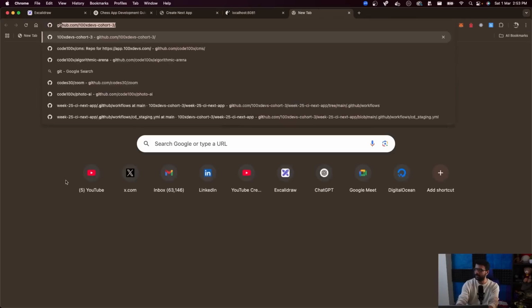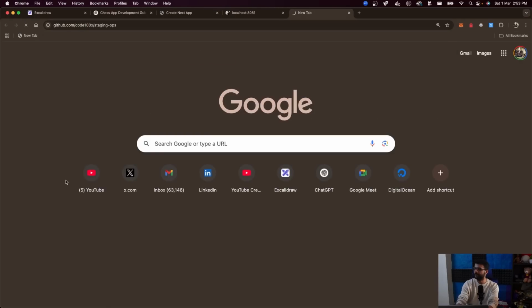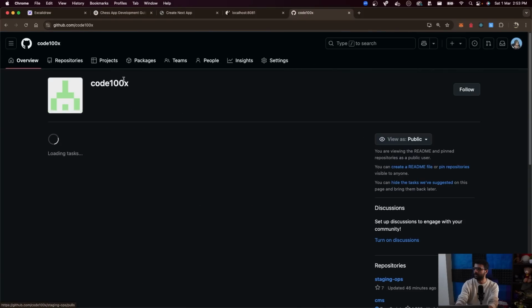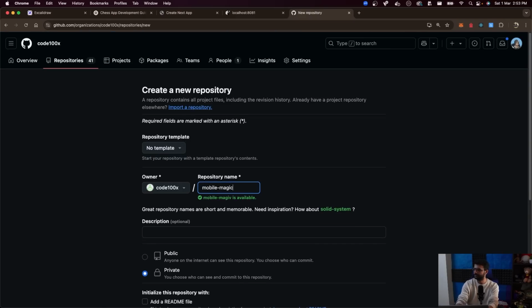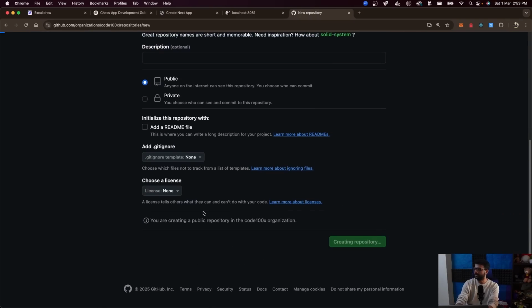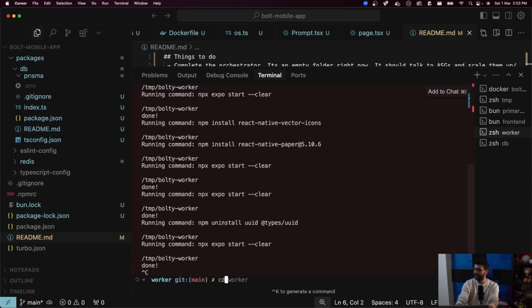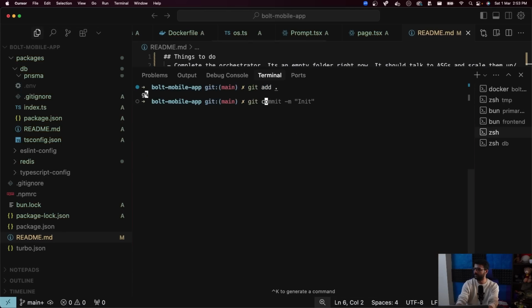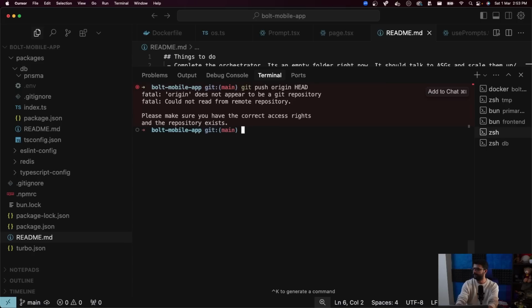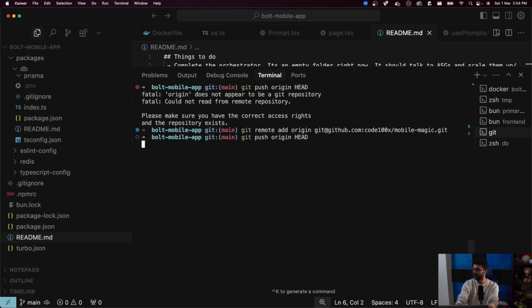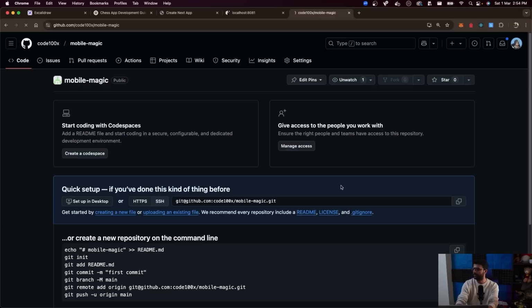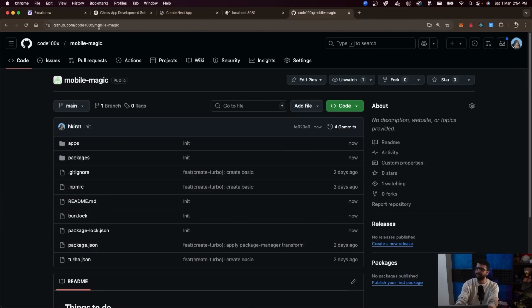You'll find all of this on GitHub. Let me quickly create _100x/ let's call this one mobile magic and publish it. Hoping there are git ignores that make sure I don't commit my envs. Git remote add origin, copy paste, push. Alrighty, the code is present on _100x/mobile magic.